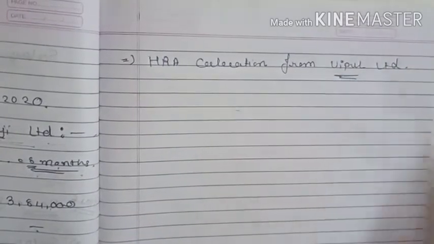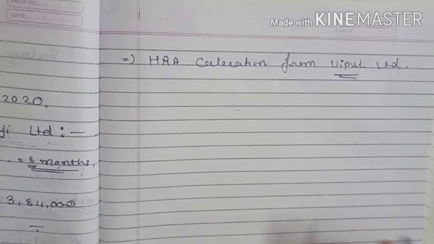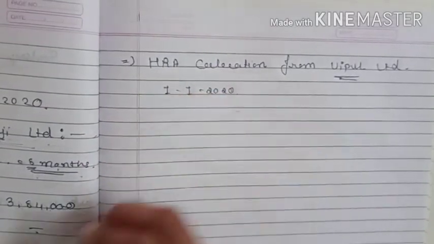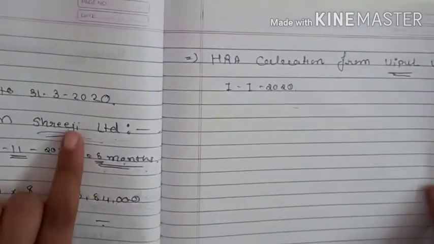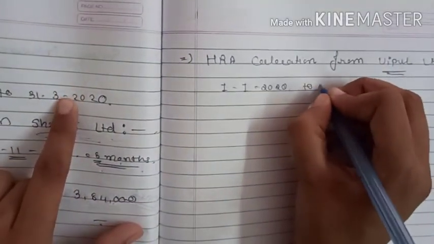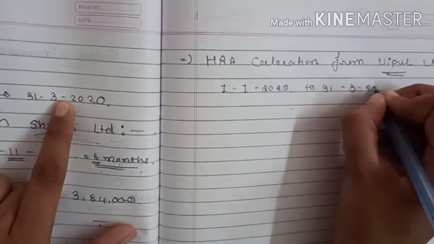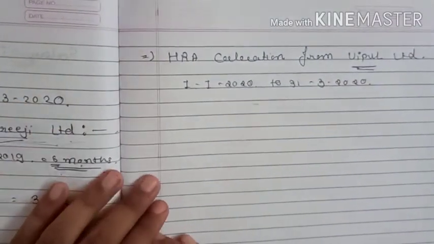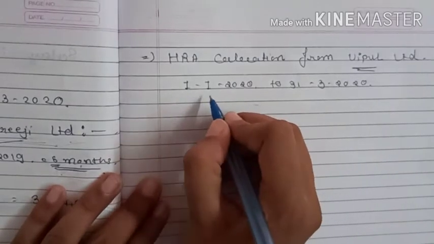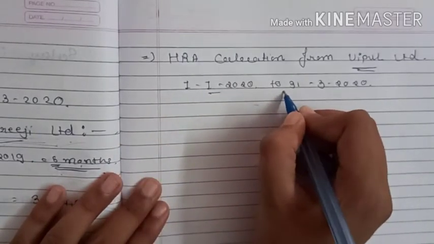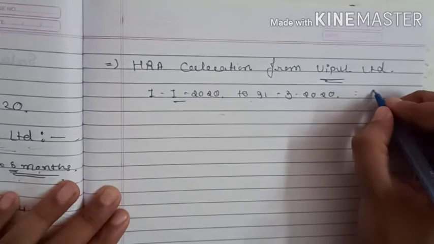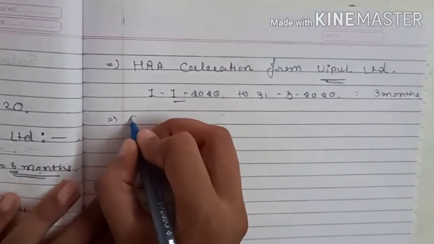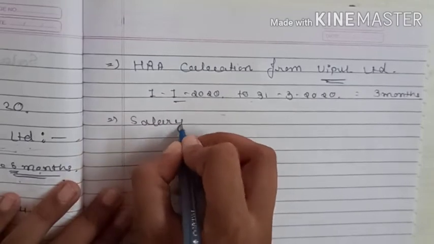In Vipul Limited, he joined the company on 1st January 2020 and our year ends on 31st March 2020. So how many months? January, February and March, only 3 months. First we will do the salary calculation.